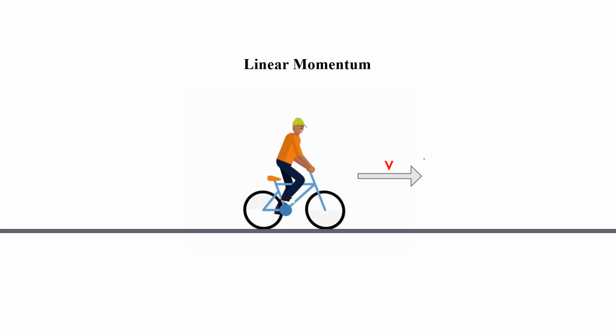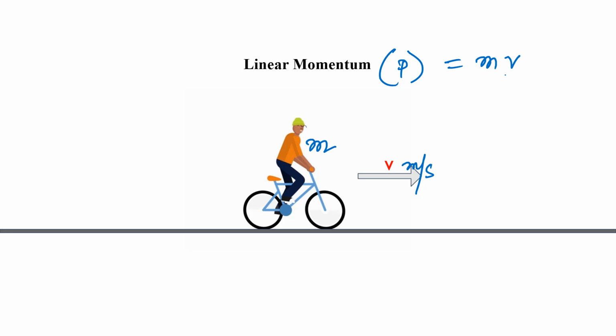Now, linear momentum means what? A momentum which is linear, right? That means whenever an object is moving with some velocity v, in meters per second, and the object has a mass of m, then the linear momentum is defined by p, and it equals the product of mass and velocity, right? So suppose you are traveling by a car or by a cycle. In that case, if you have some velocity v and a mass m, then your linear momentum will be the product of mass and velocity.